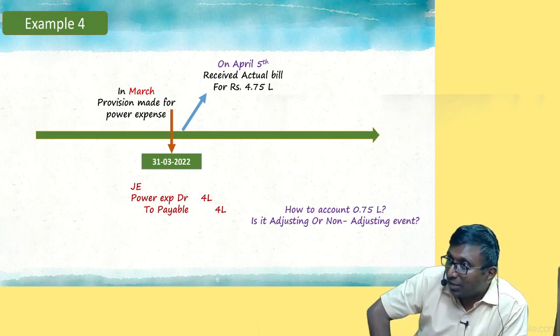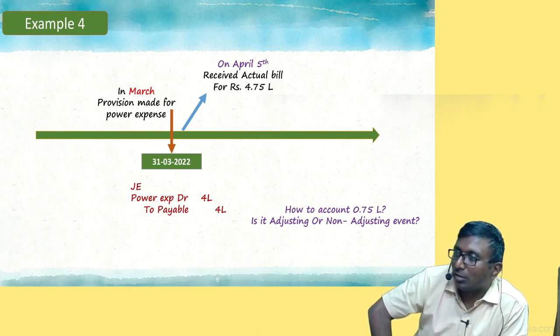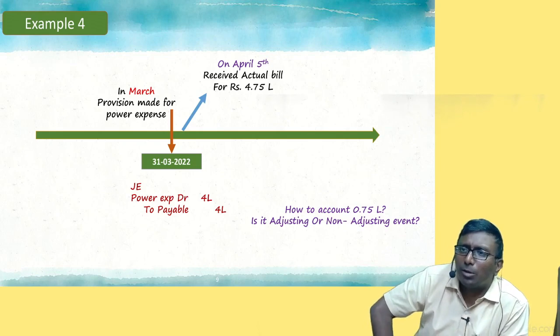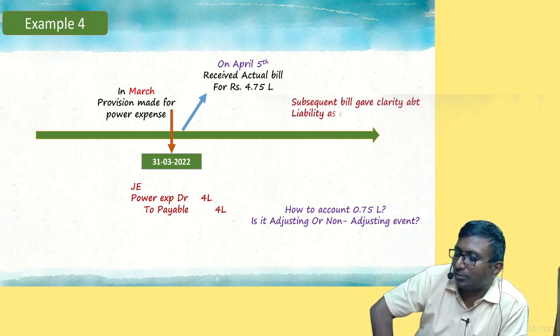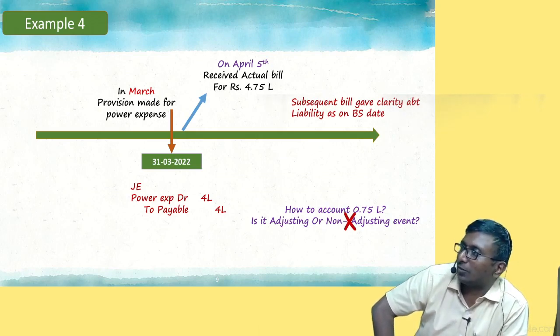The power bill is telling very clearly that your estimation of 4 lakh rupees is wrong. Books are not yet closed. What's the problem? Correct yourself, there is time. That's why it is an adjusting event. The subsequent bill is giving clarity about your liability. You are actually liable for 4.75.